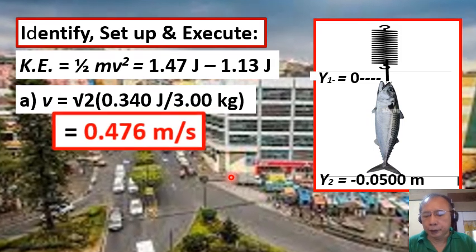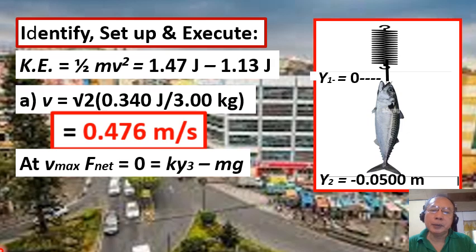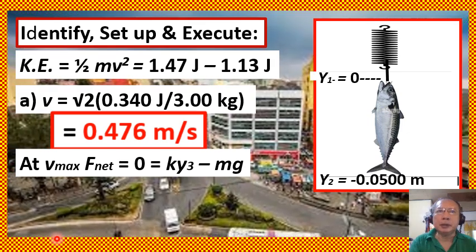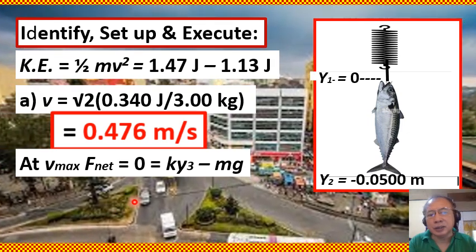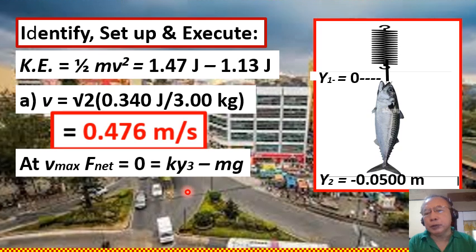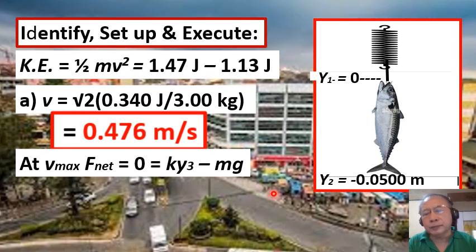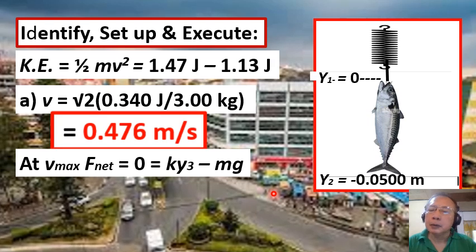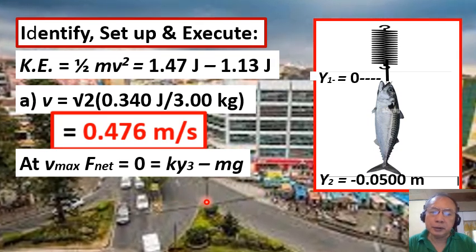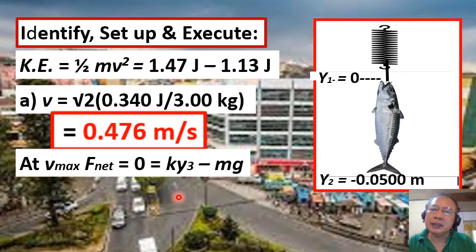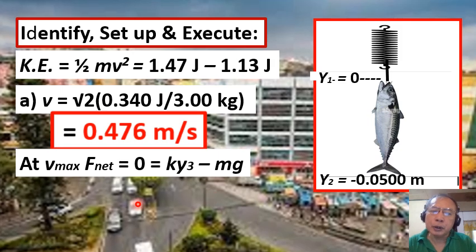Now, for question letter B, determine the maximum speed of the fish as it descends. We do not know exactly at what position the fish will have the maximum speed. It's not given in the question. So